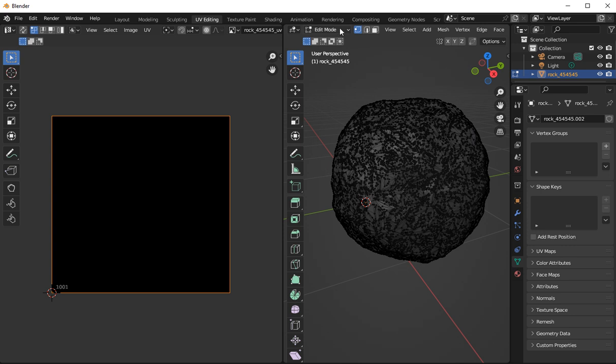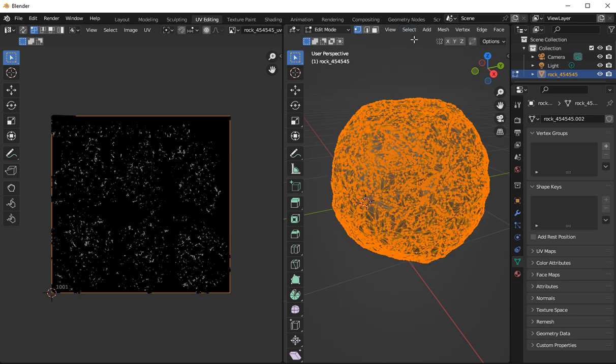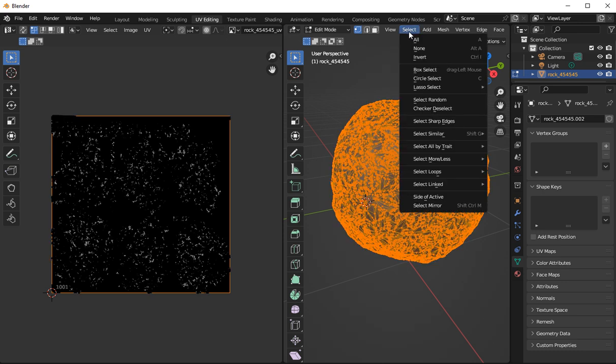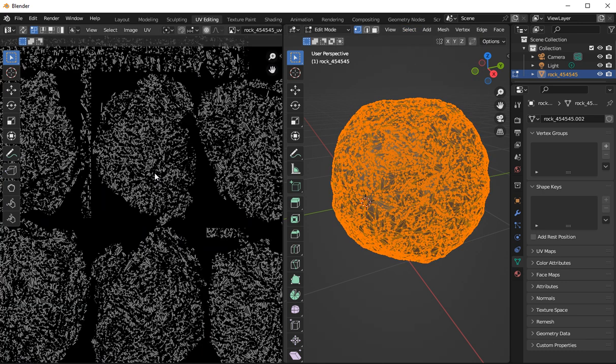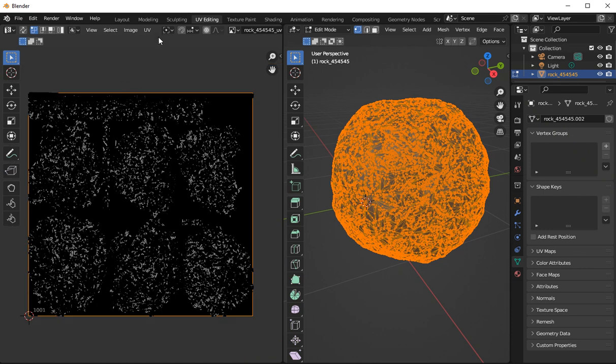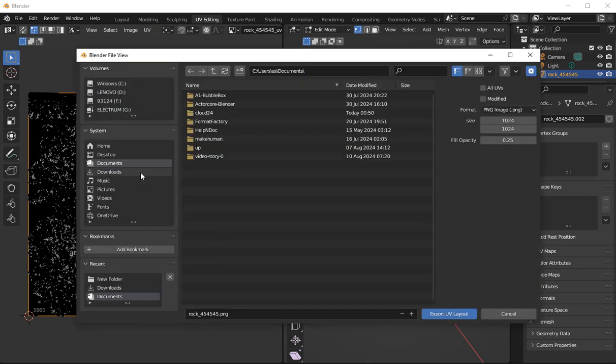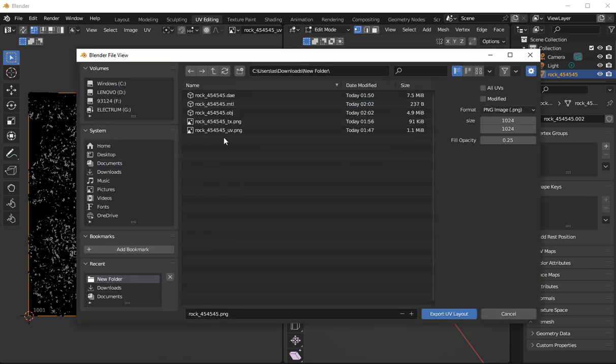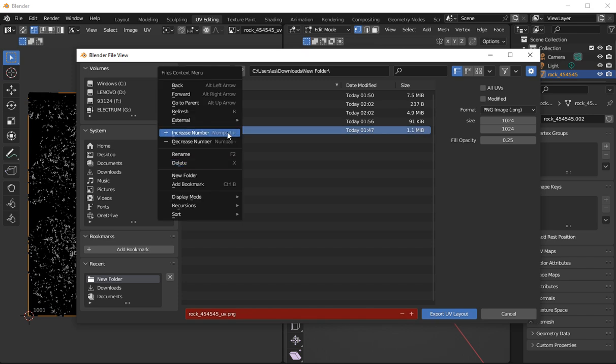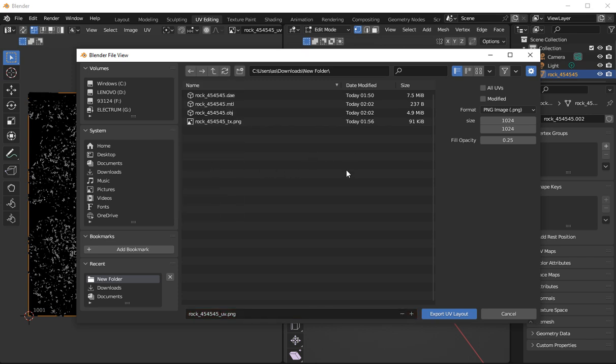Now look at your rock. You're thinking, how come I can't see the rock on here? Go here. Select the whole entire rock. Go here. Select all of it. Now you can actually see the rock. Go back to the UV map. We're going to export it. Export the map. It's going to ask you where you want to put it. We're going to put it in here. We're going to call it UV map. So click here, delete the map. Leave it on 1024 if that's the size you want.